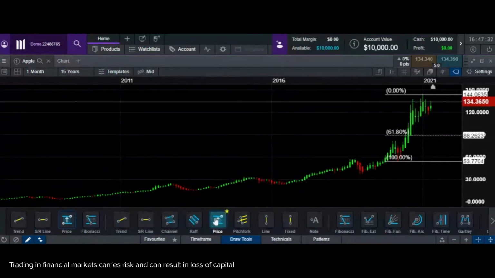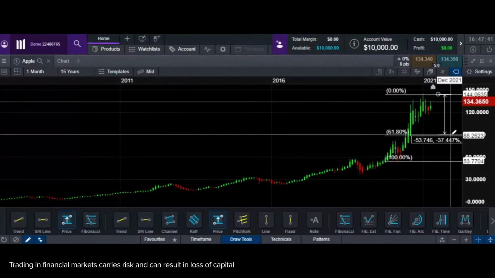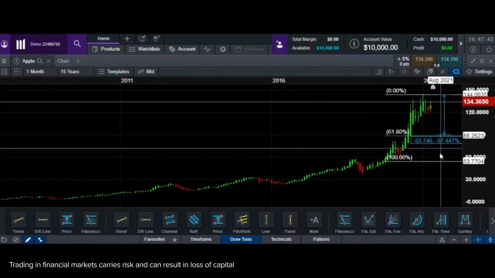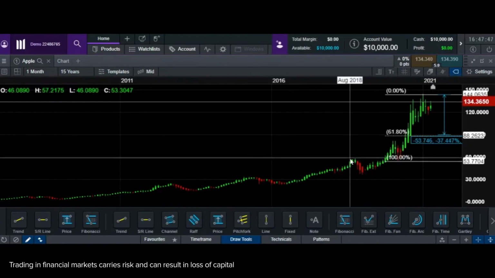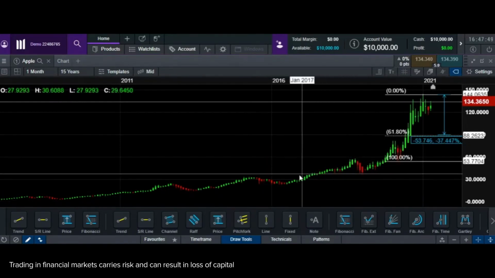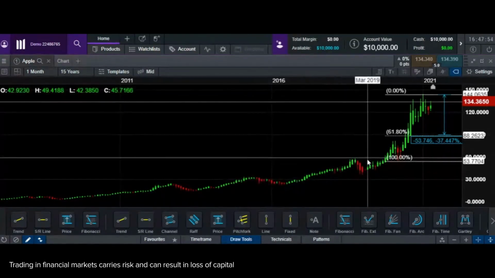Now, again, I have drawn Fibonacci and I'm going to draw my price to measure the price. So if this drops all the way from the peak to 61.8, how much does it come down by? 34%, sorry, 37%. Now we noticed that 37% or 34% or 38% has been consistent for Apple for the last 1, 2, 3, and 4 drops.